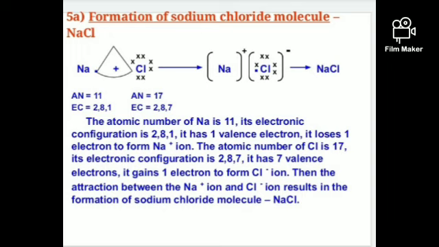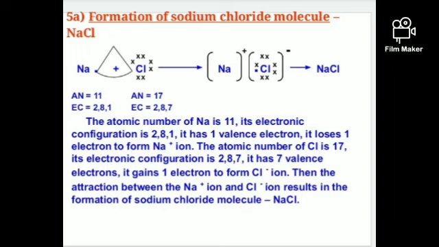Now you know sodium is ready to give 1 electron, Na plus, and chlorine needs 1 electron to complete its octet structure. So see the dot structure very carefully. Na plus and Cl give rise to NaCl, a salt.